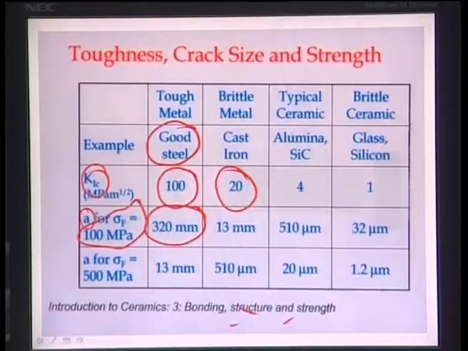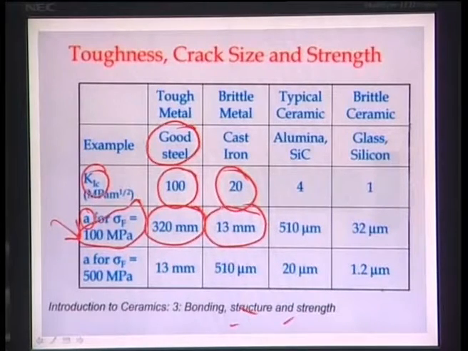Okay. Now, if you go to cast iron, which has a 20 MPa square root meter fracture toughness, and a strength value of 100 megapascal, then the crack length is 13 millimeter. That means if a cast iron sample contains a crack length of 13 millimeter, then it is dangerous.